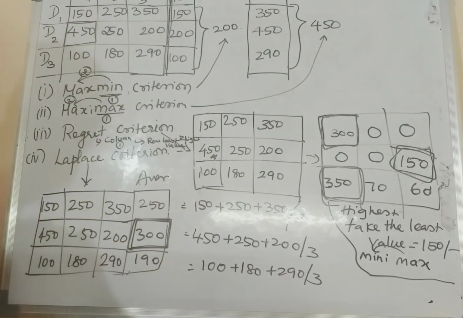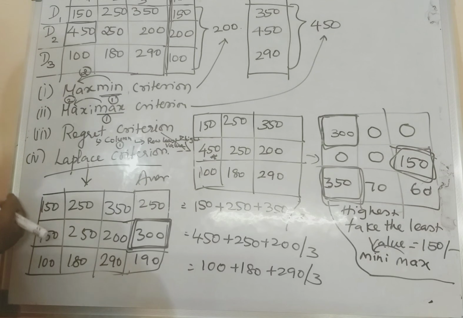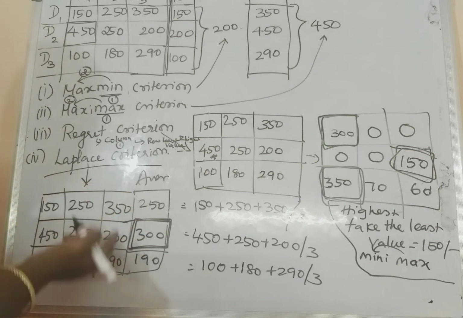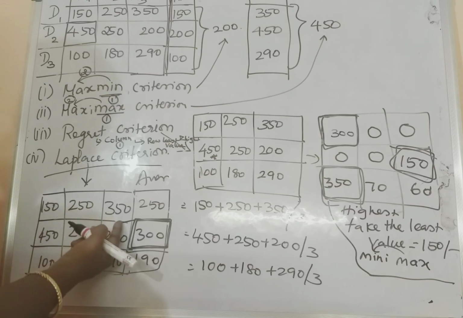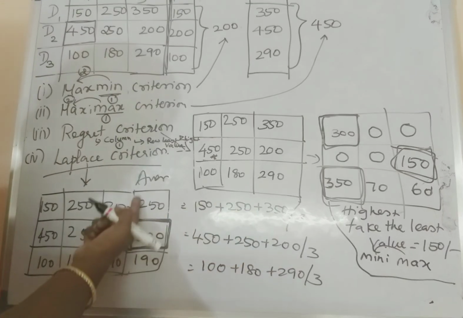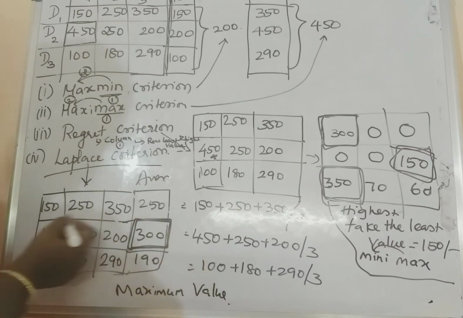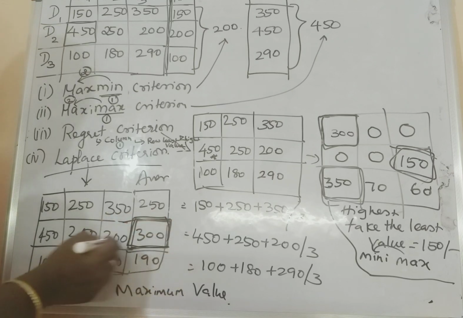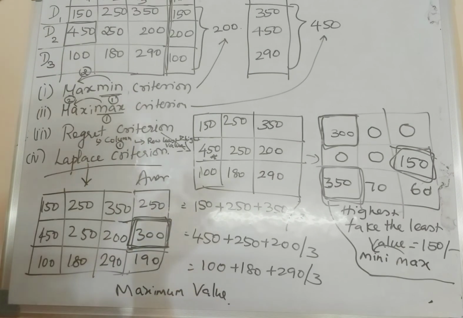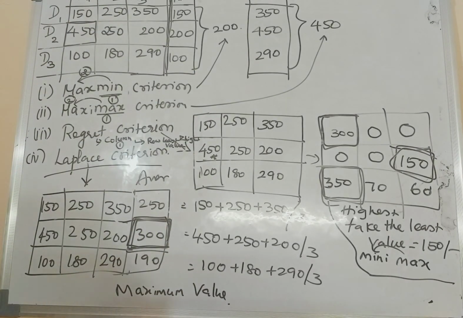Then Laplace criterion. Laplace talks about average. To find out the average is called Laplace. So the same table can be drawn and you calculate the average. The 3 values should be added and divided by 3. You will have a value that is called the average. From the averages, the maximum value lies in D2. So I can go with D2. What is the solution here? D2 is the right choice. Wherever we substituted, D2 is the right choice to make your decision a perfect one. Thank you.